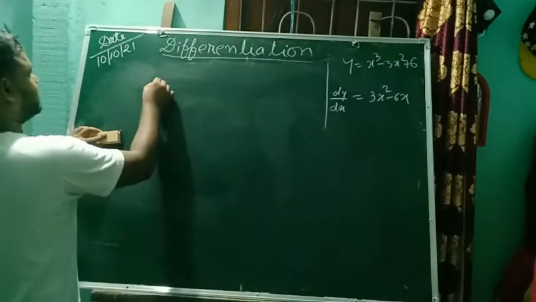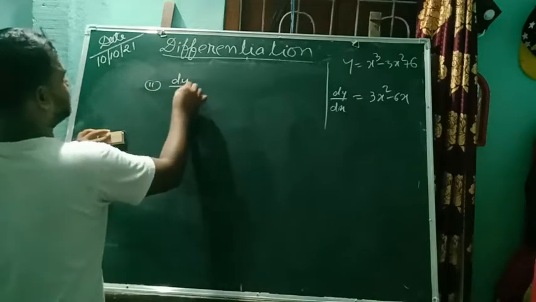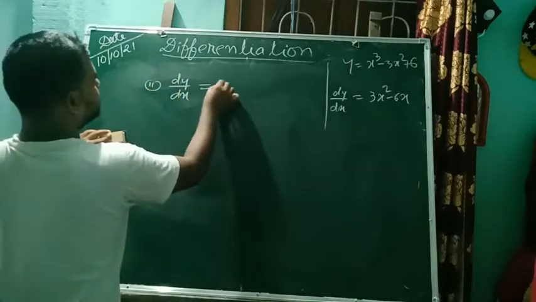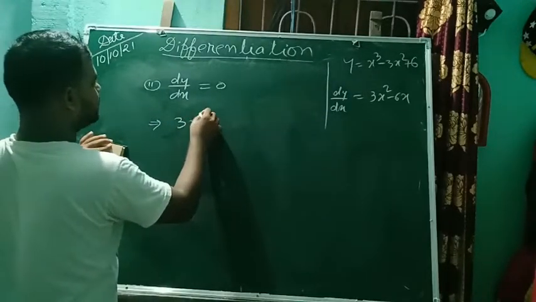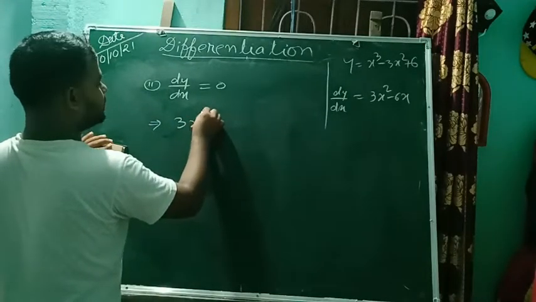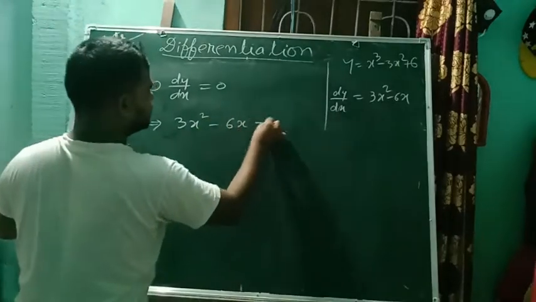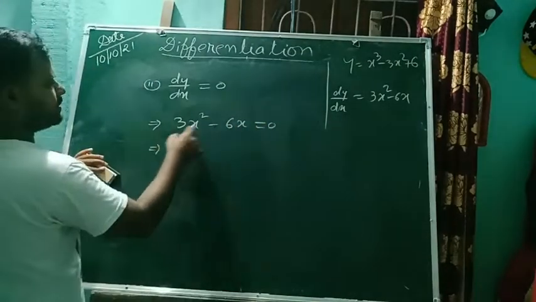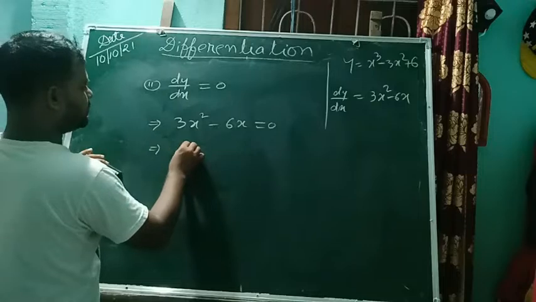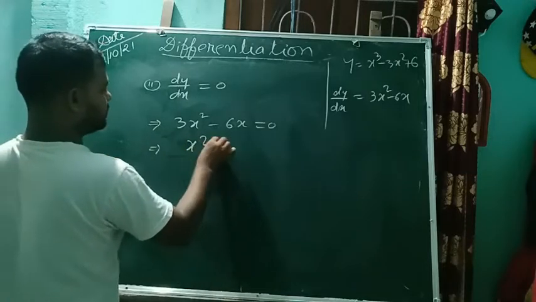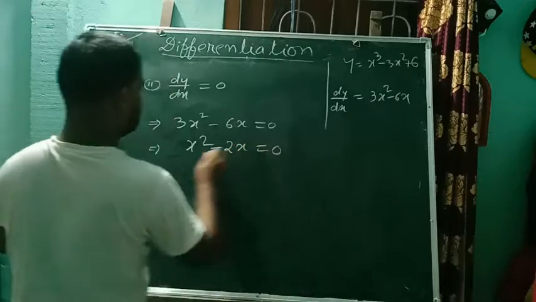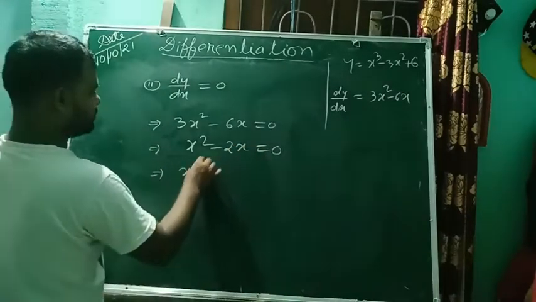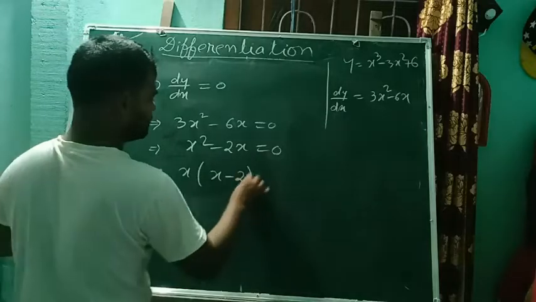Next, we set dy by dx equal to 0. So what is the value of dy by dx? 3x square minus 6x equals 0. So 3 common: x square minus 2x, x common: x minus 2.